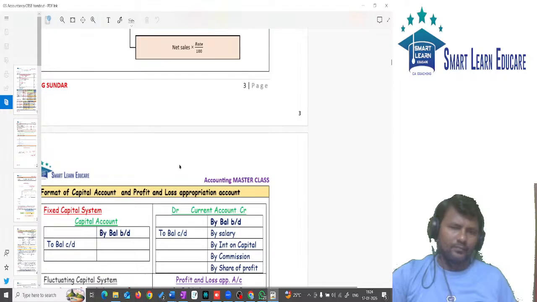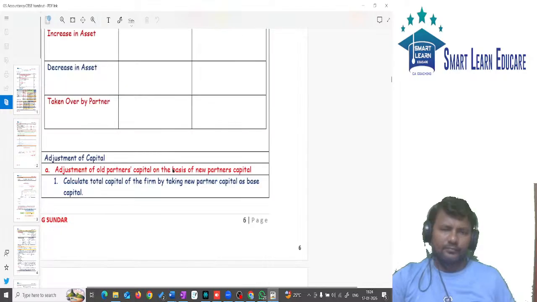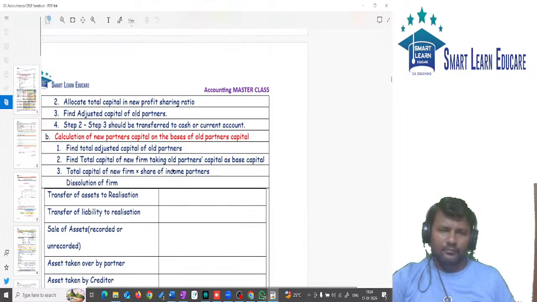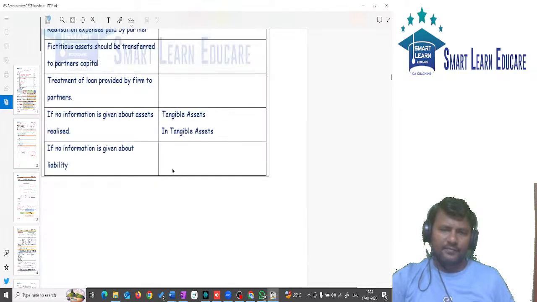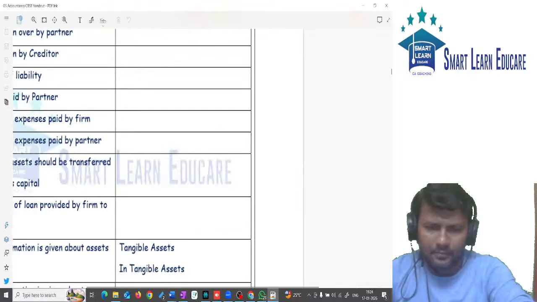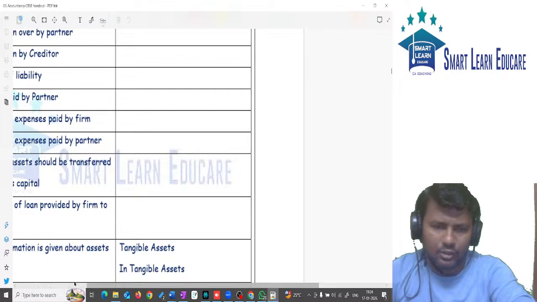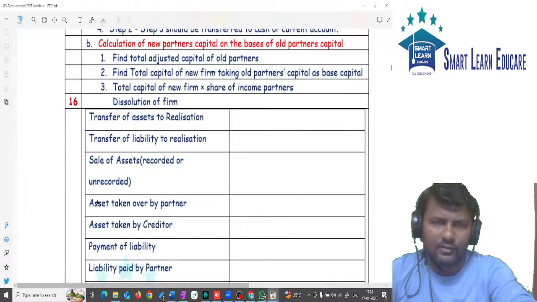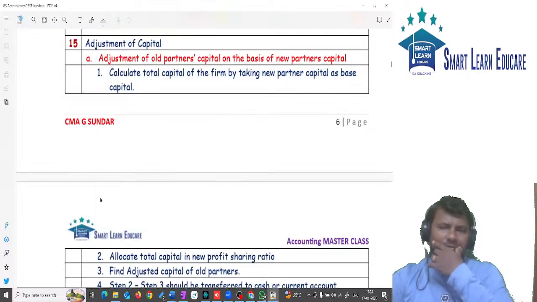Dissolution related, we have some journal entries, and the journal entries we need to learn first. In the notes given to you, it is on page number 7.